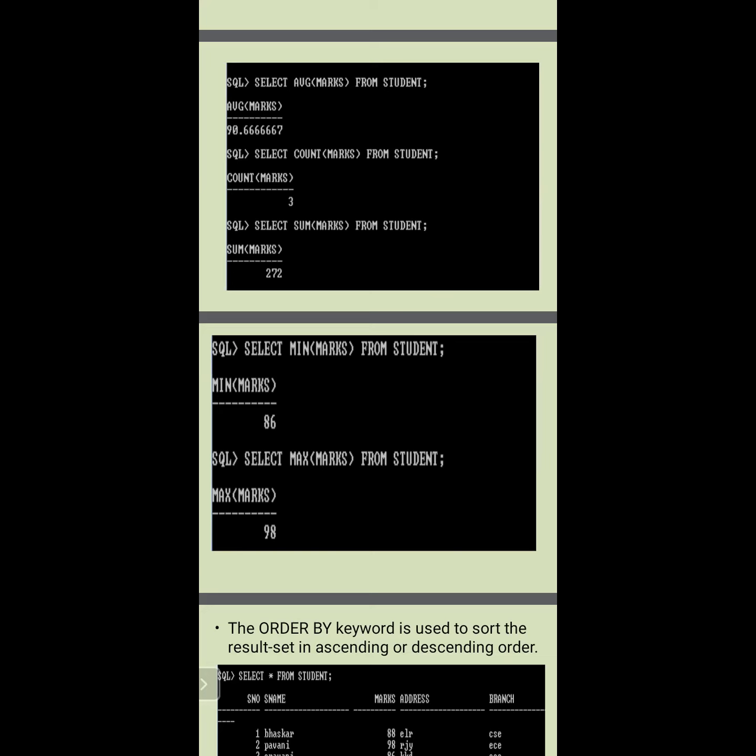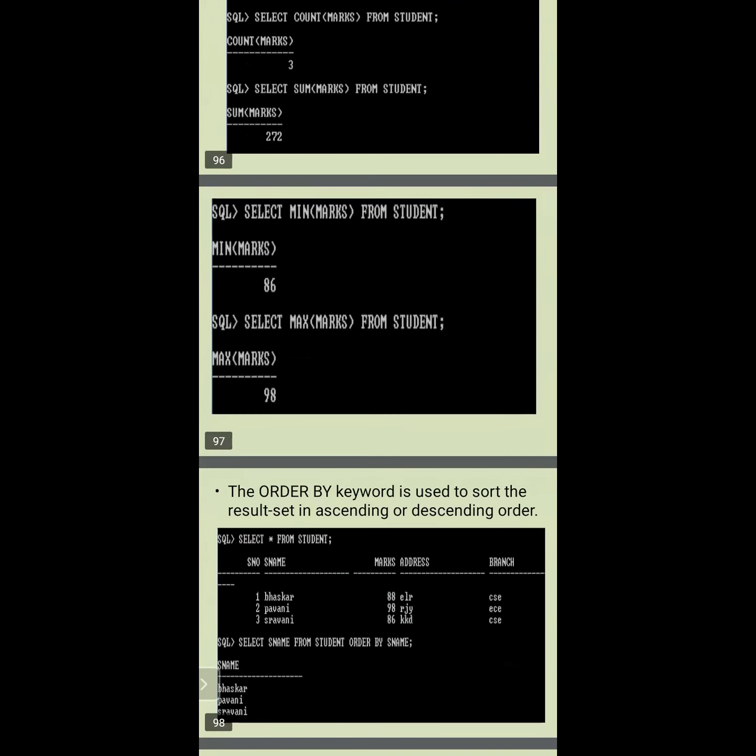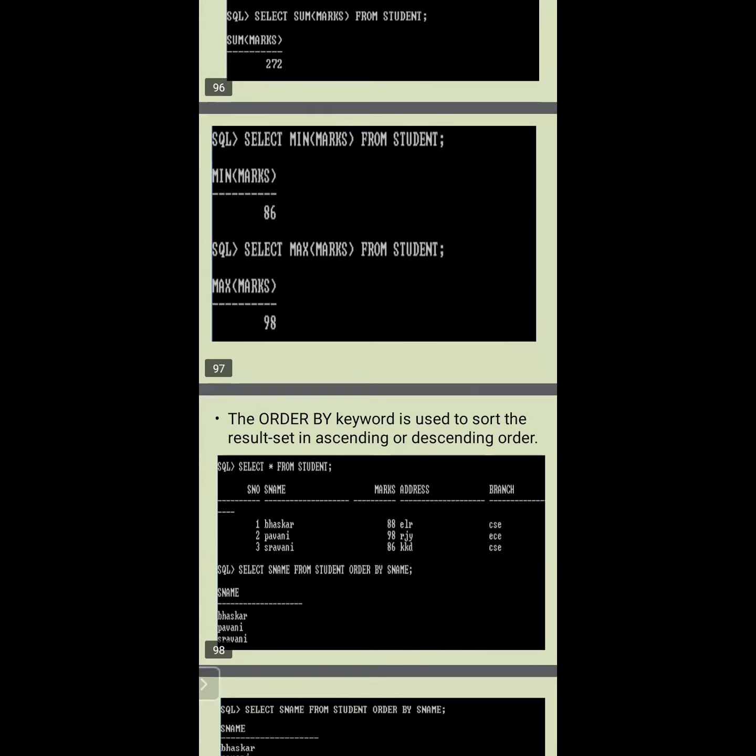In the same way, count: select count of marks. We can count anything, such as student number, student name, address, whatever it may be. That is used for counting the rows. How many rows are there? Here we consider only 3. In the same way, select sum of marks, which adds the total marks and returns the total sum value, that is 272. We can find the minimum marks: select min of marks from student, 86. Select max of marks from student, 98.